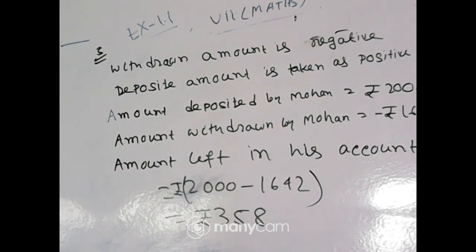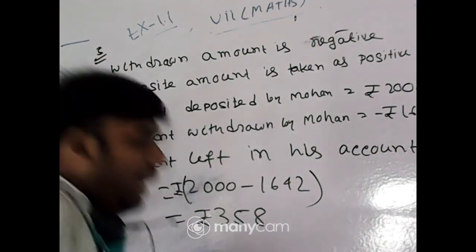Again I am repeating that the withdrawn amount is negative because it is given in the question, and the deposit amount is taken as positive. In this way I will solve it.